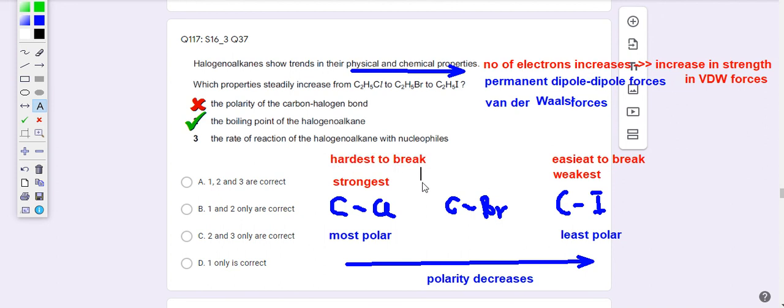Now for the hardest to break, the reaction will be slower. For the easiest to break, the reaction will be faster. So from chloroethane until iodoethane, the rate of reaction increases. So number 3 is also correct. So the answer to this question will be C.